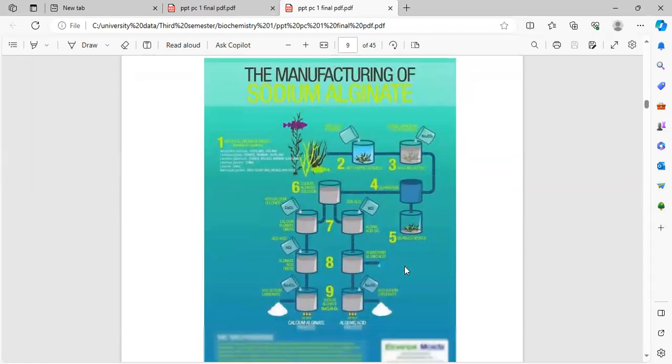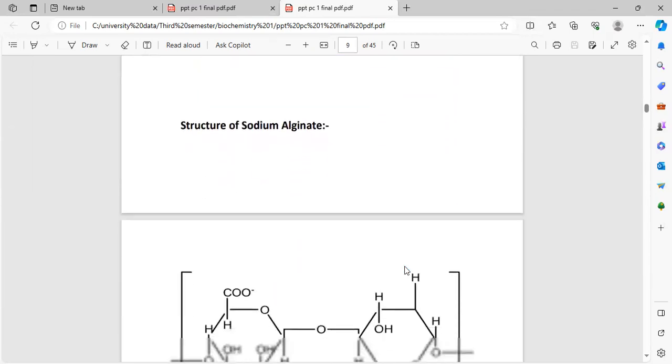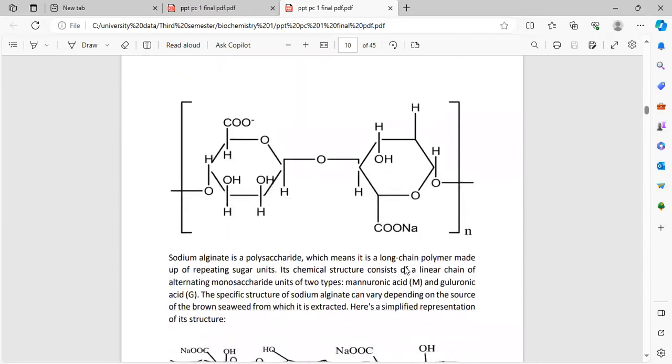The manufacturing of sodium alginate. Here is the diagram. As you can see, here is the structure of sodium alginate.